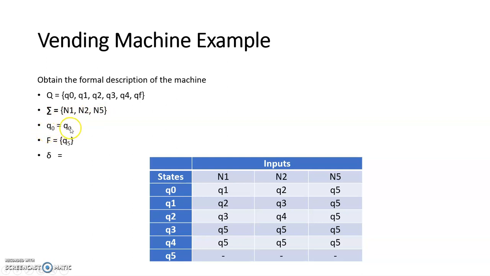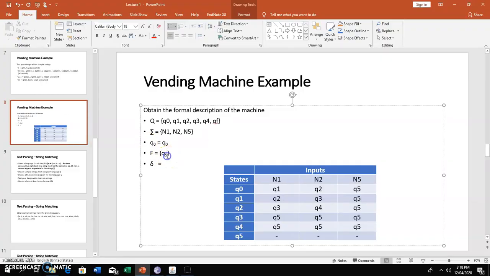Then Q0 is the initial state, just to say that our initial state is Q naught. Of course, we don't have to use Q. We can use A, B, C. We can use 1, 2, 3, whichever one we use. Just to say that if 1, 2, 3 is used, you can say Q naught equals 1 or Q naught equals A, or whichever one you want. Our F, which is the final state, can be more than 1, but for this particular situation it is 1. So it's QF that we are using here. So that's why we have QF over there.